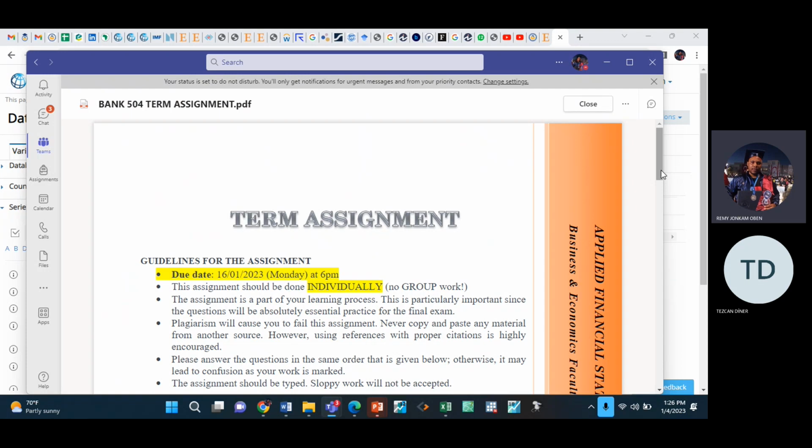So it's difficult for me as well. You can understand. So please submit on the 16th. What I can do is, instead of 6 p.m., you can submit midnight, no problem. Thank you. It's fine. Submit midnight. Then send me your data as well. I will give more marks to this, more grades. So please do a good job.